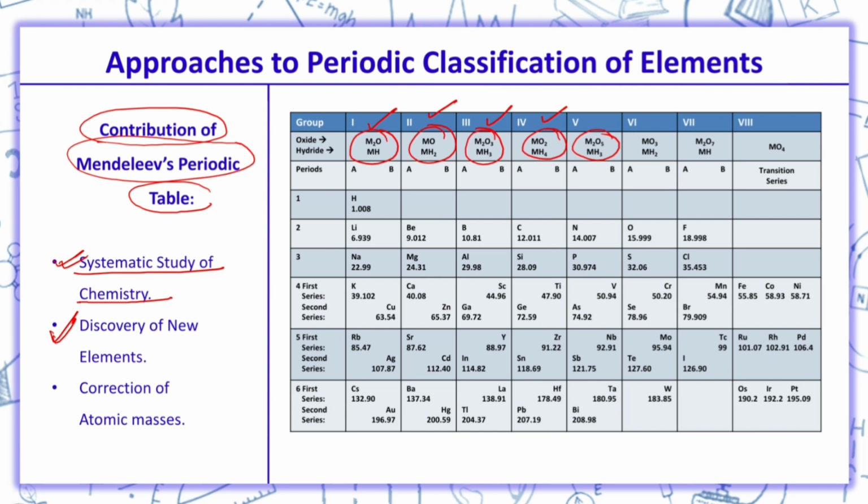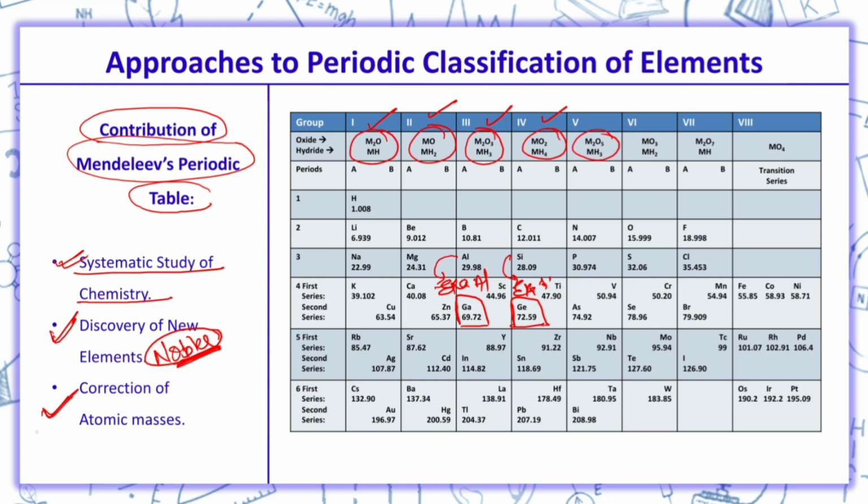Second, discovery of new element. Mendeleev, when he was making the table, there were certain elements which were not discovered. So what he did, he left gaps for them, like gallium and germanium, and he told that in future this type of element will be discovered, and he named these elements Eka aluminium and Eka silicon because they are coming after aluminium and silicon respectively. And moreover, noble gases were discovered. So for the discovery of noble gases, a separate position was given in the periodic table.